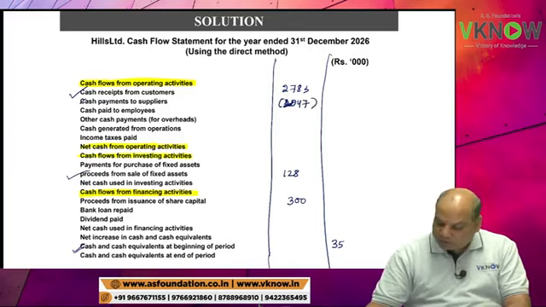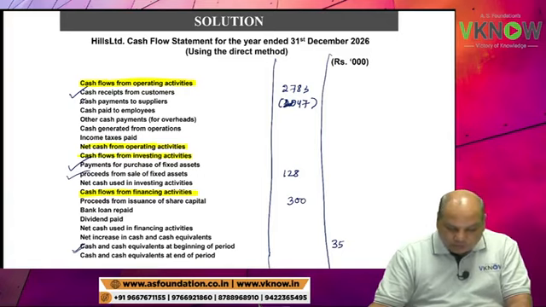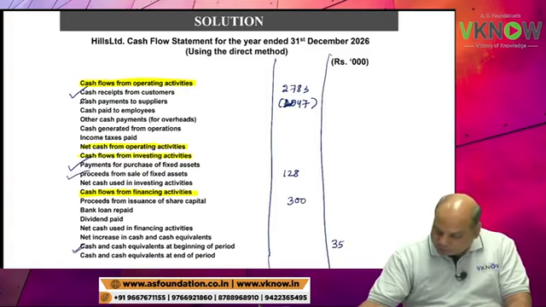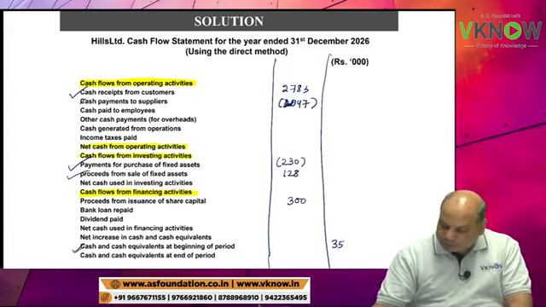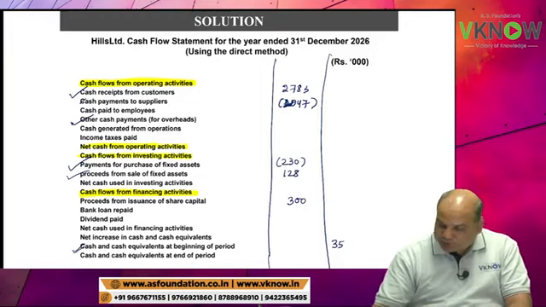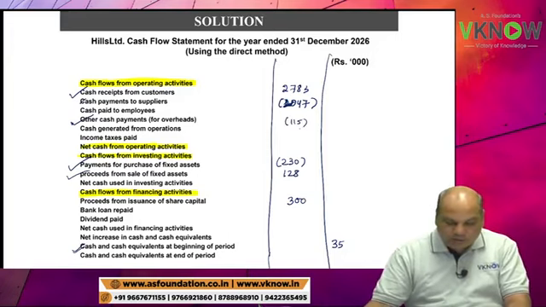Then payment for fixed asset in investing activity. Payment for fixed asset is how much? 230. Then payment of overhead, operating activity. Payment for overhead 115 in bracket.